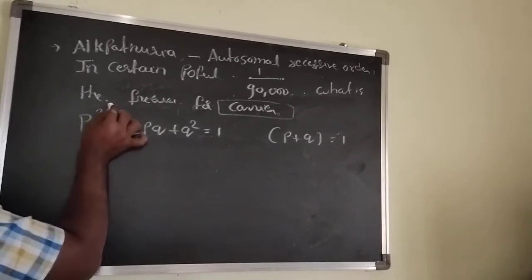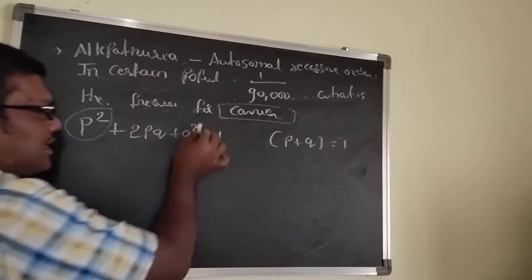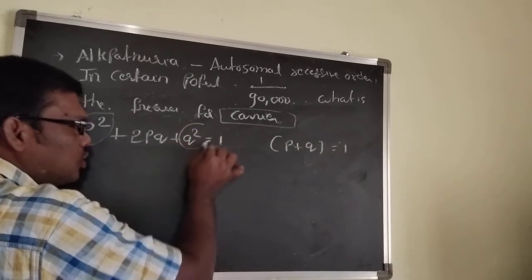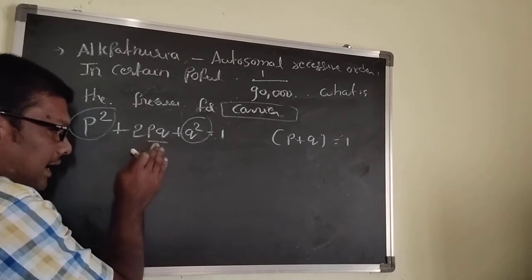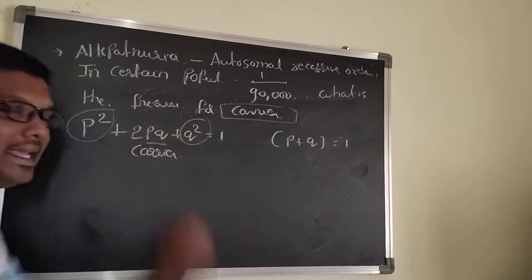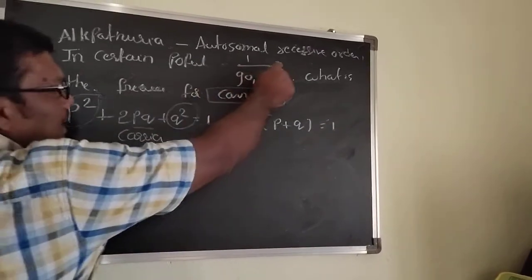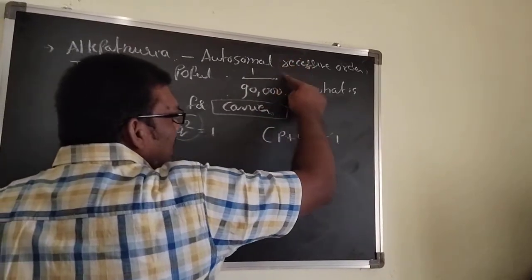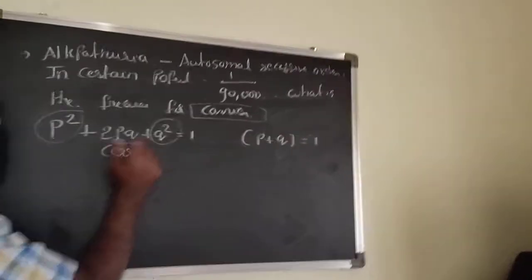Here, this is the homozygous dominant, this one is the recessive one, and the heterozygous you can take as a carrier. Now here they already gave autosomal recessive. It means they gave the value of q square.